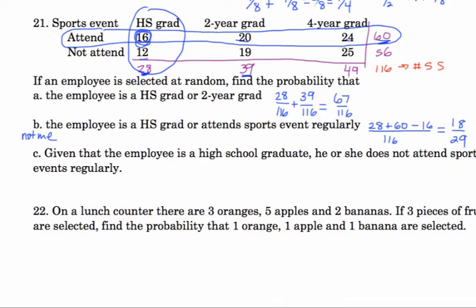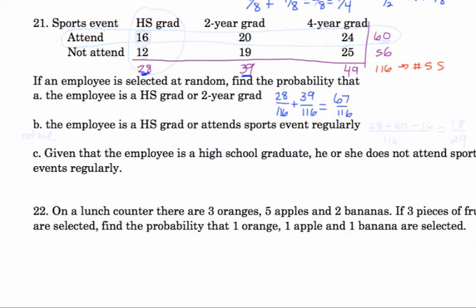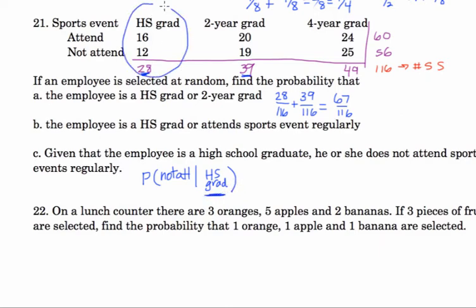Given that the employee is a high school graduate, he or she does not attend sports games regularly. Okay? So you want to know the probability of not attending given that they're a high school graduate. What that does is it just reduces your sample space to only talk about high school graduates, given that they're a high school grad.